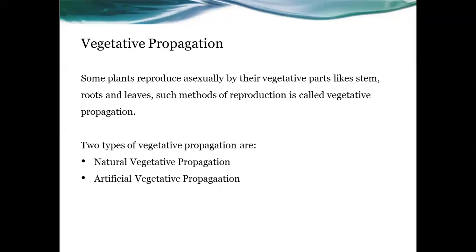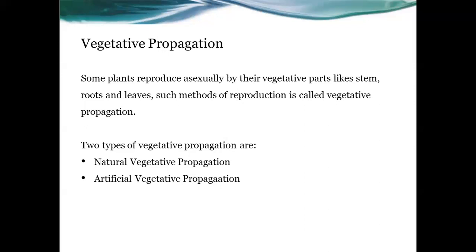And this vegetative propagation is again divided into two types. And what are they? Natural vegetative propagation and artificial vegetative propagation. So vegetative propagation also comes in the category of asexual reproduction in plants. So once again, some plants reproduce asexually by their vegetative parts. This is an important point.